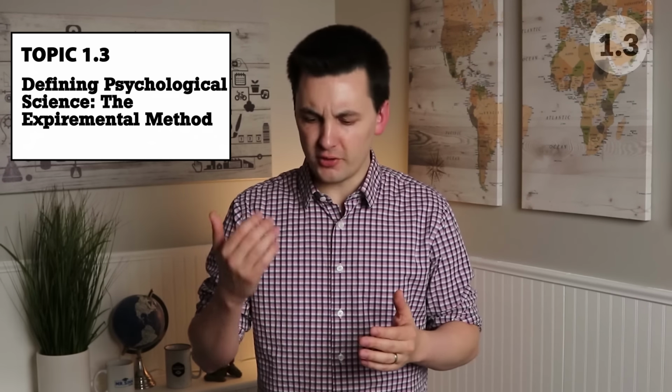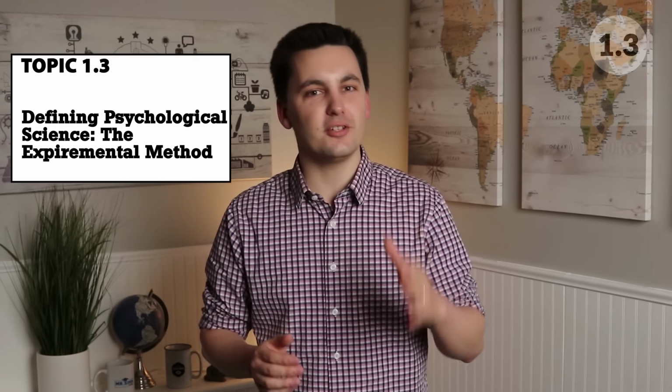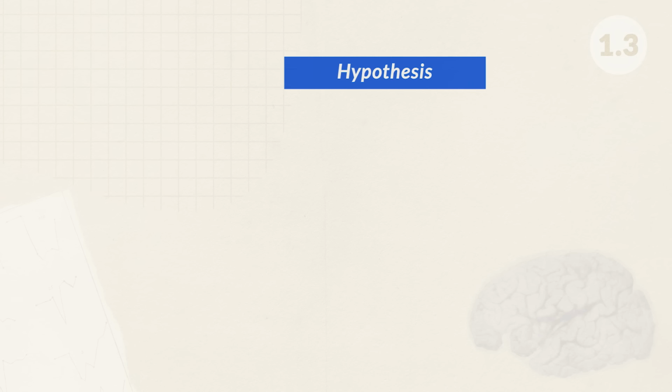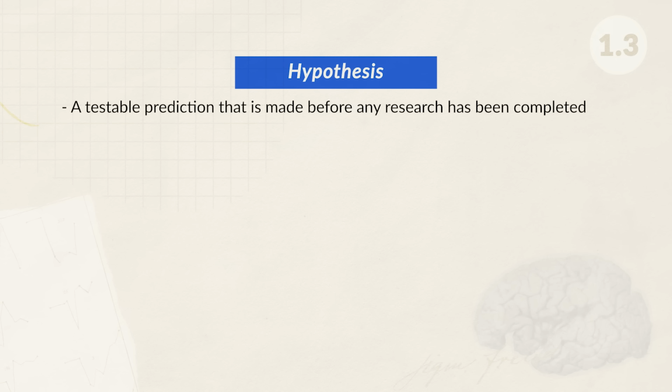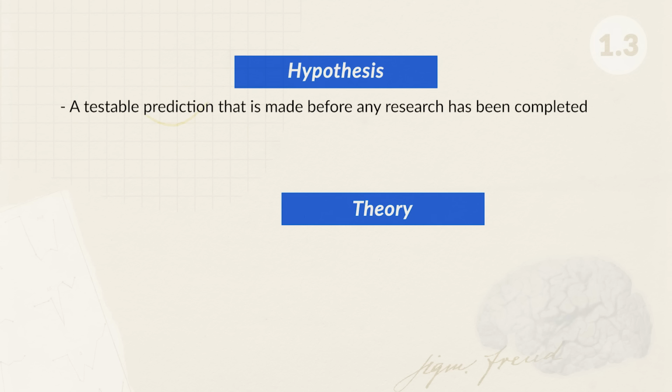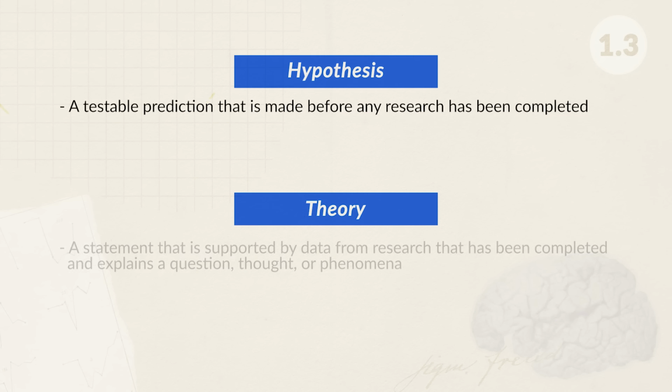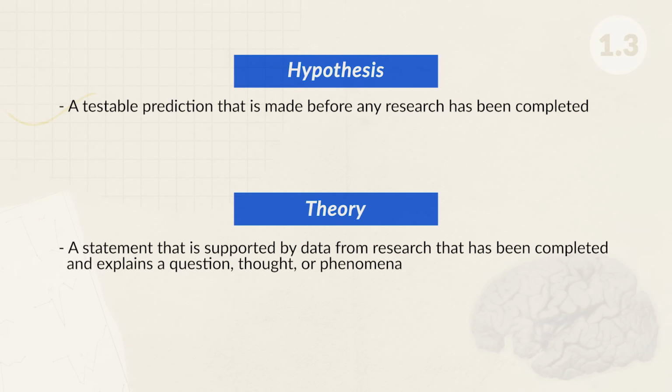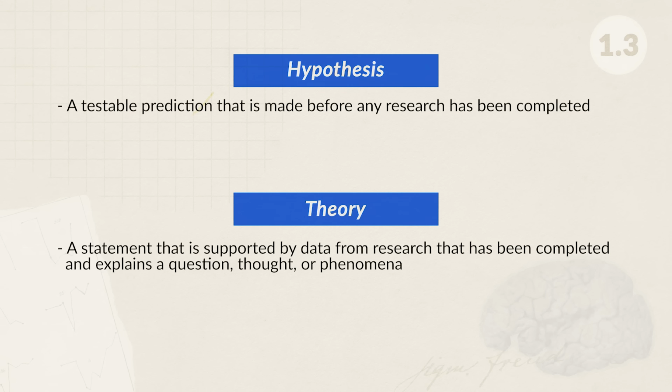Now, once a researcher picks their sample group and what type of study or experiment they're going to do, they need to make sure that they've clearly identified their hypothesis. Remember, a hypothesis is a testable prediction, an assumption that is made before any research has been completed. This is often confused with a theory, which is a statement that is supported by data from research that has been completed and explains a question, thought, or phenomenon.